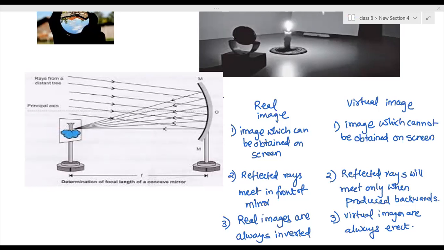Real images are always inverted and virtual images are always erect. Ma'am, real images are upside down. Upside down, yes. You can see the image of a tree.